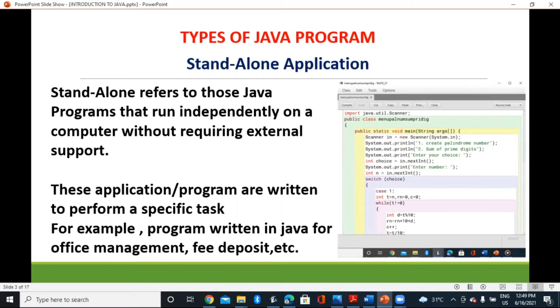These applications or programs are written to perform a specific task. For example, programs written in Java for office management, fee deposit, etc. The programs that you write on your computer, which you will be learning in standard 9 and 10, are also called standalone applications.